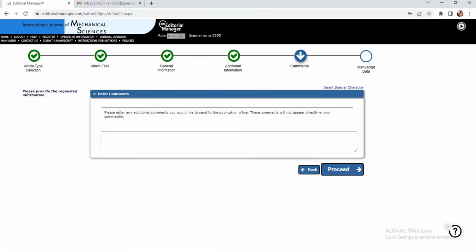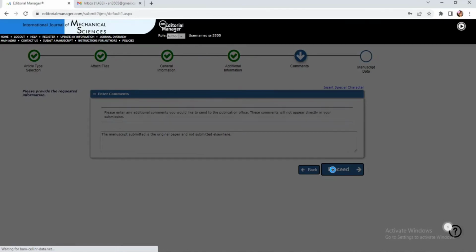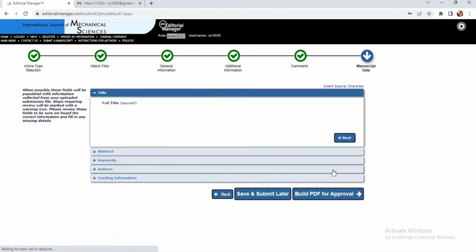The fifth one: please enter any additional comments you would like to send to the publication office. These comments will not appear directly in your submission. So any option you can just take. Let me write: the manuscript prepared or submitted is the original paper and not submitted elsewhere. So with this small note, I will go for the proceed option. That takes you to the next level of submission.